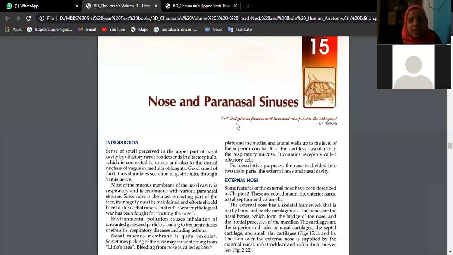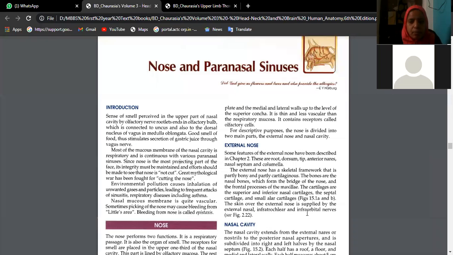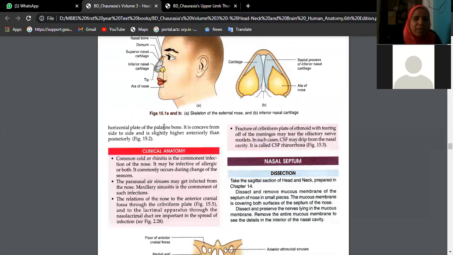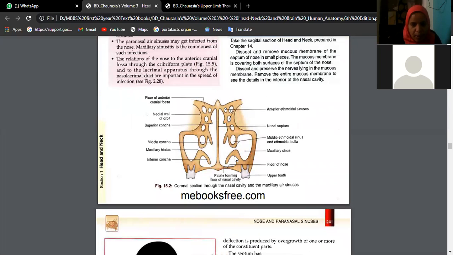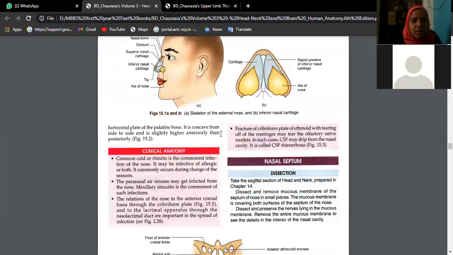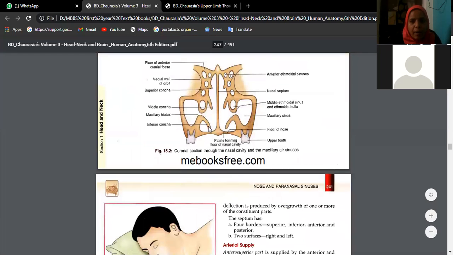So paranasal air sinuses, air filled spaces inside the skull bone, are nothing but the paranasal air sinuses. Suppose this is the nasal septum. On either side of the nasal septum, this is one orbit and this is another orbit, right orbit, left orbit.